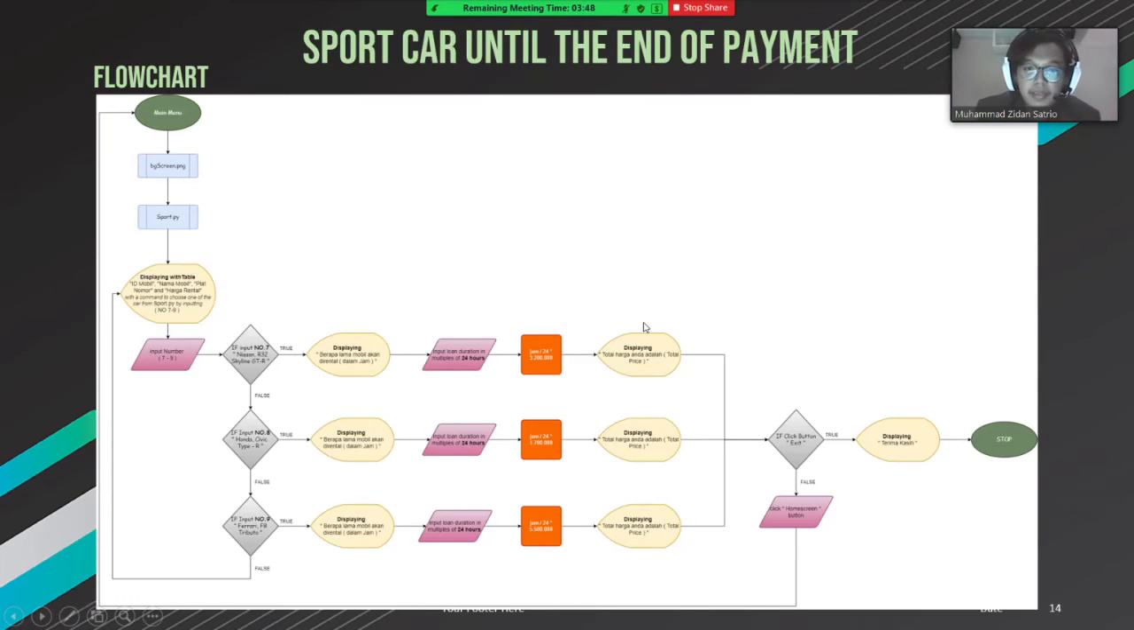Next, this is the sports car flowchart. Start from the main menu, same as the flowchart before. Start from sport.py. It will display the sports car menu. After that, you must input the ID car, starting from 7 until 9. After that, there's a decision. You can choose 7, 8, or 9, and it will display the car you want to rent.